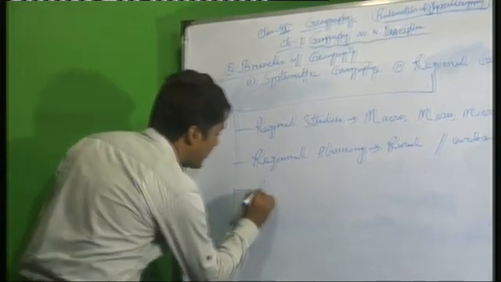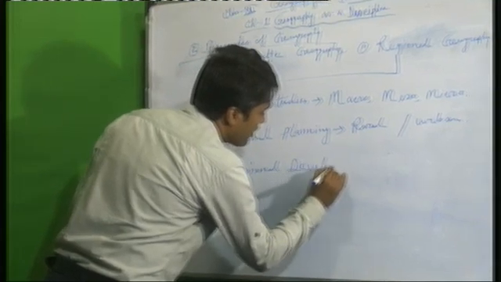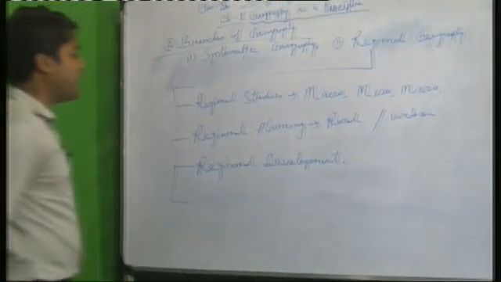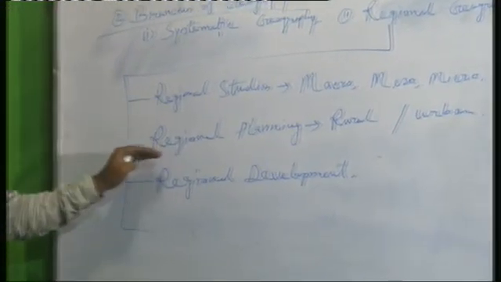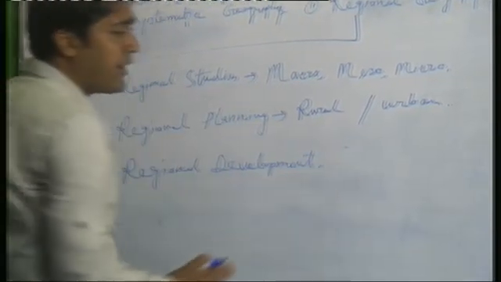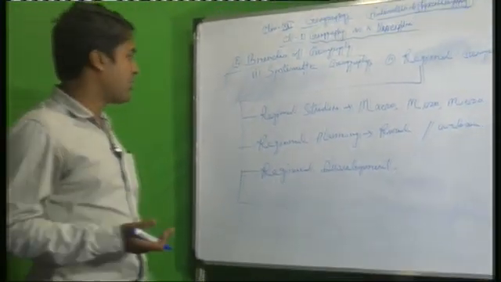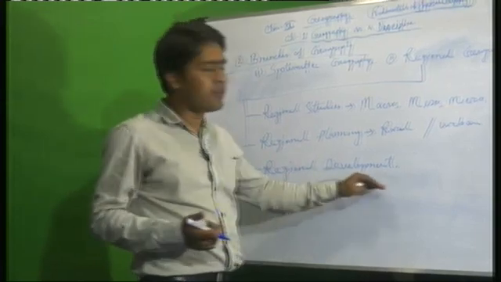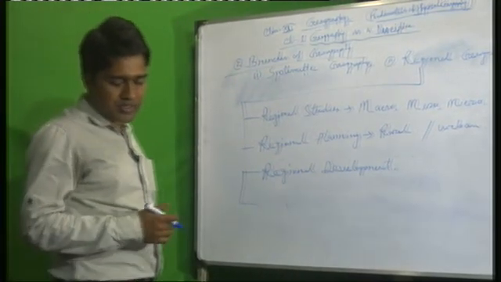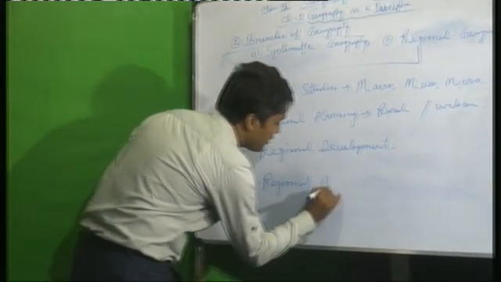Now regional development. After regional studies and regional planning, regional development is also very important. Regional development takes place in particular areas for improving their condition, such as construction of roads, or providing different types of modern technologies. In some particular places, after regional planning, regional development also takes place. And the last one is regional analysis. It is also another defined part.